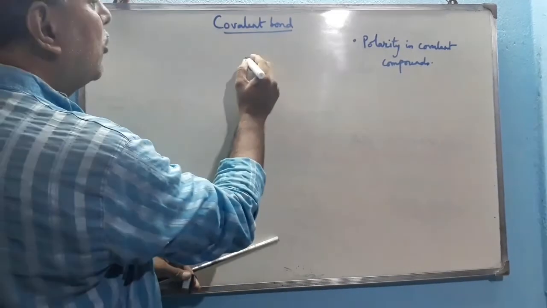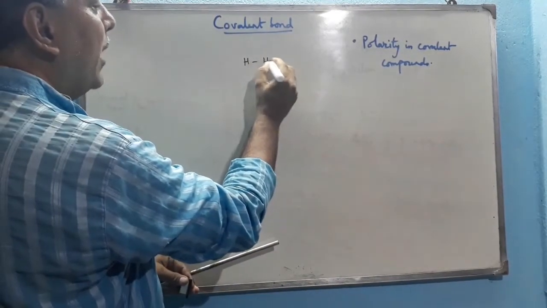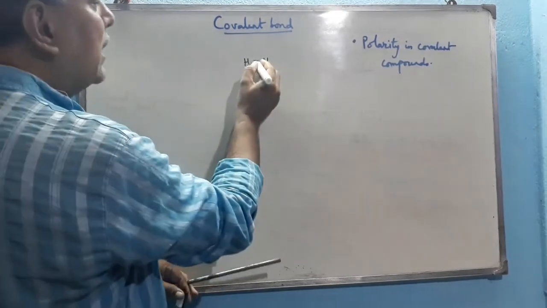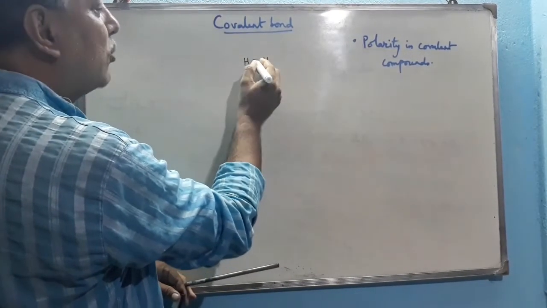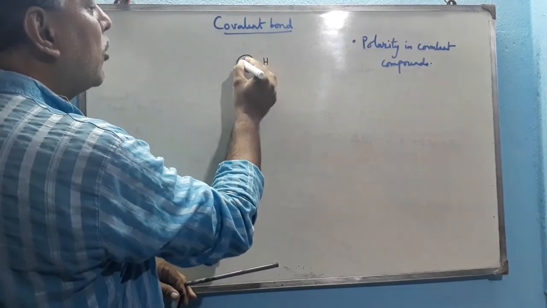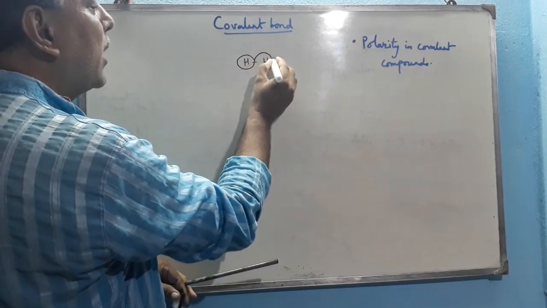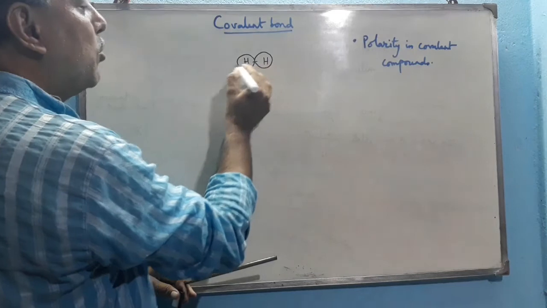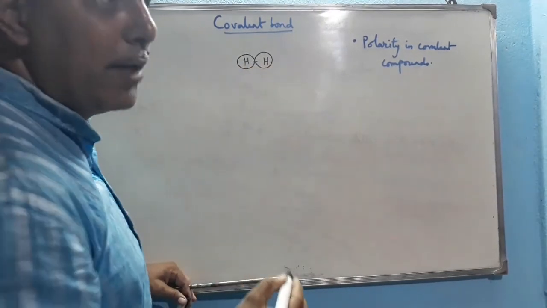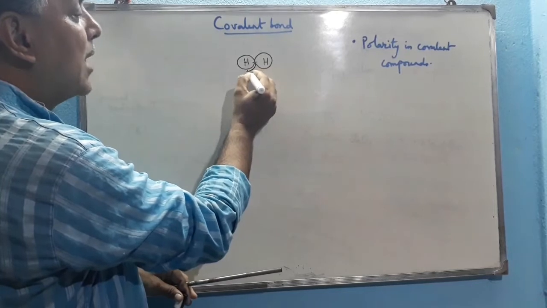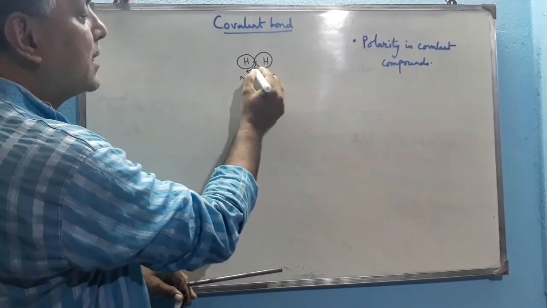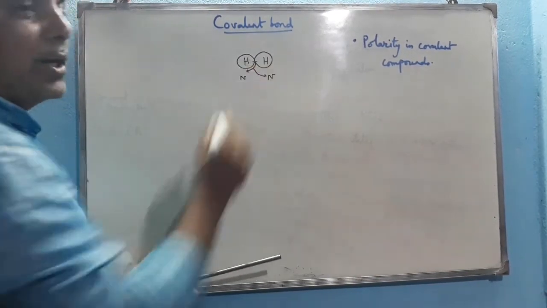Suppose a hydrogen molecule, there are two atoms of hydrogen. So the central atom is hydrogen here in both these atoms. So the electron pair is equally distributed in between two nuclei, as both the atoms have equal electronegativity. So this nucleus attracts the electron pair towards itself. This nucleus also attracts this electron pair towards itself, as both the atoms are the same.